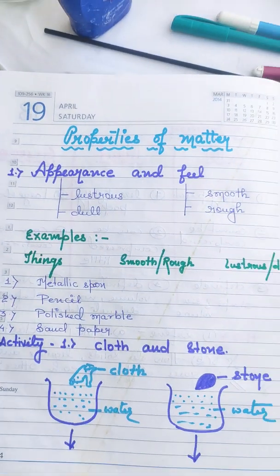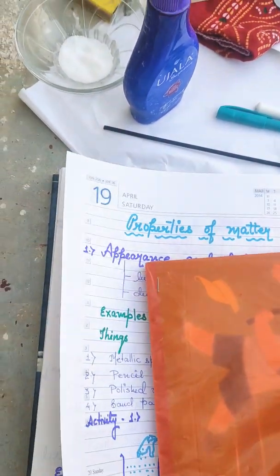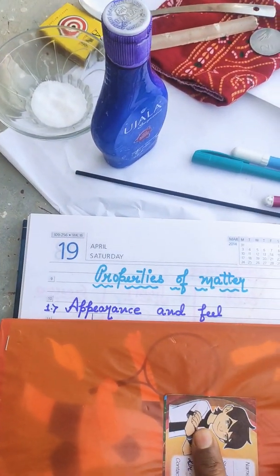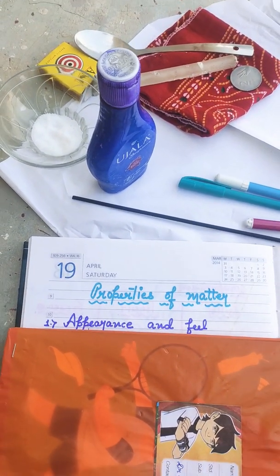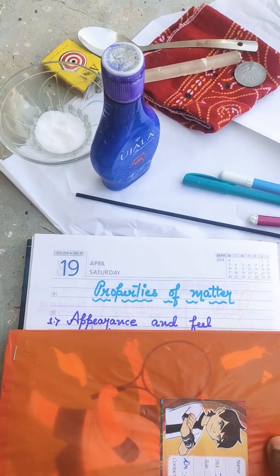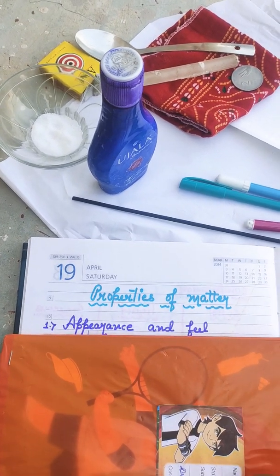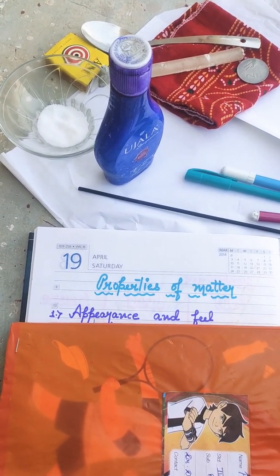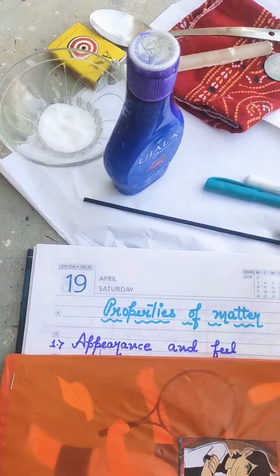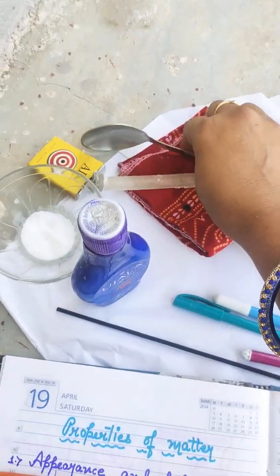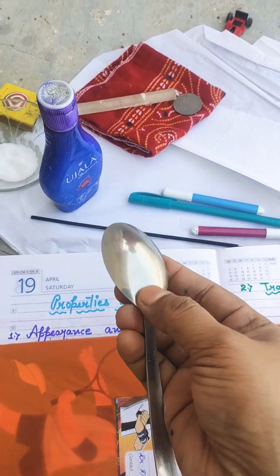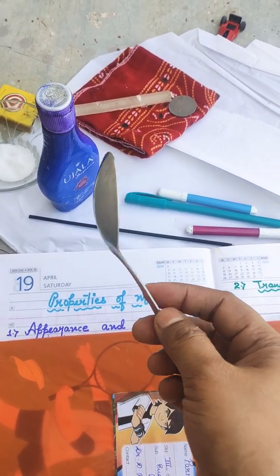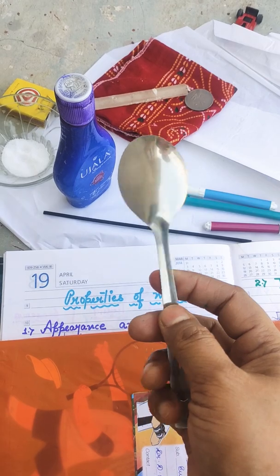See, the first one is appearance and feel. Now, what is the meaning of appearance and feel? Appearance means the way it looks, and feel means what you feel when you touch that material. Now, I have some teaching aids with me. This is a metallic spoon. You must be seeing that this metallic spoon has a shiny appearance.